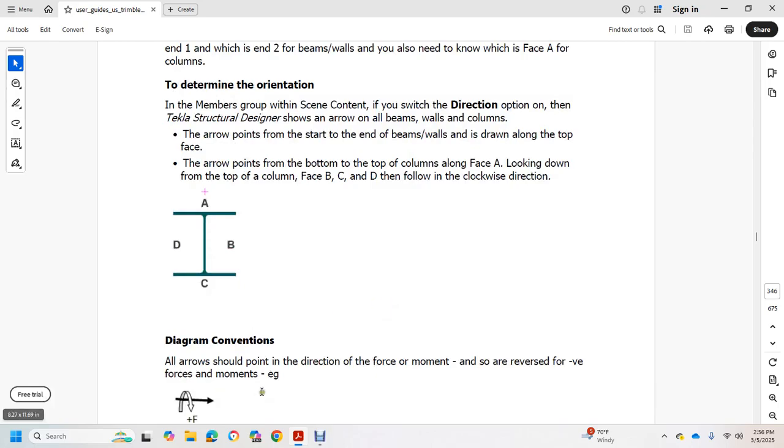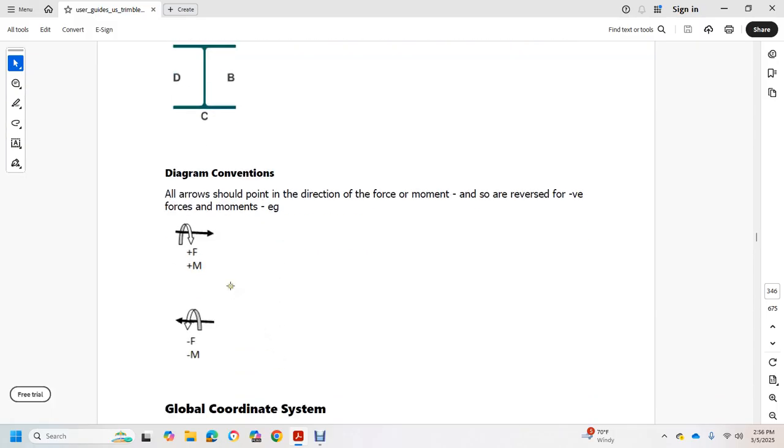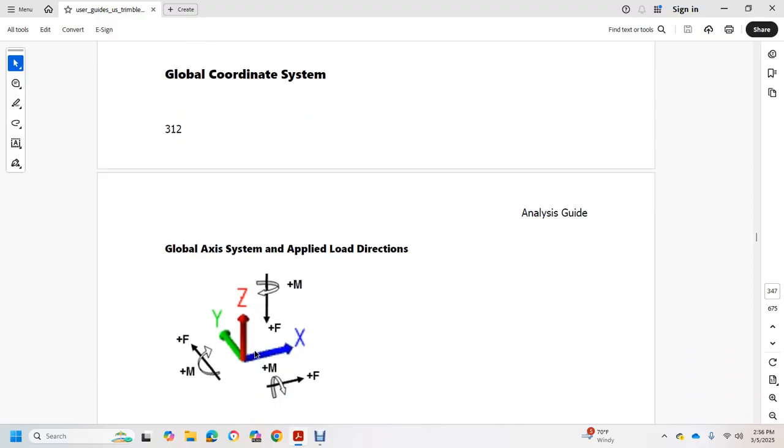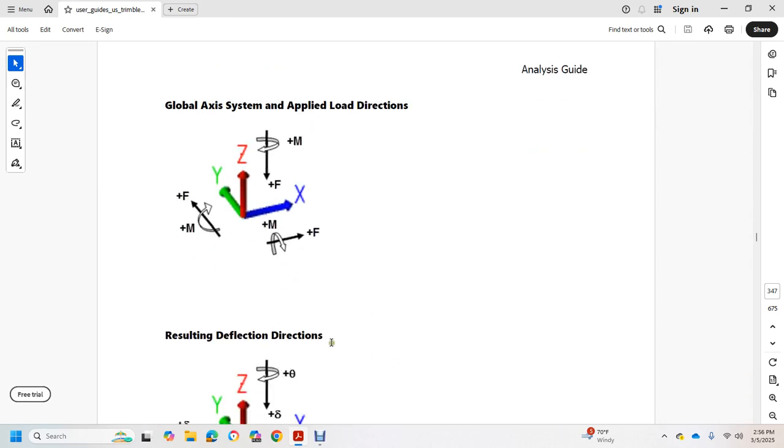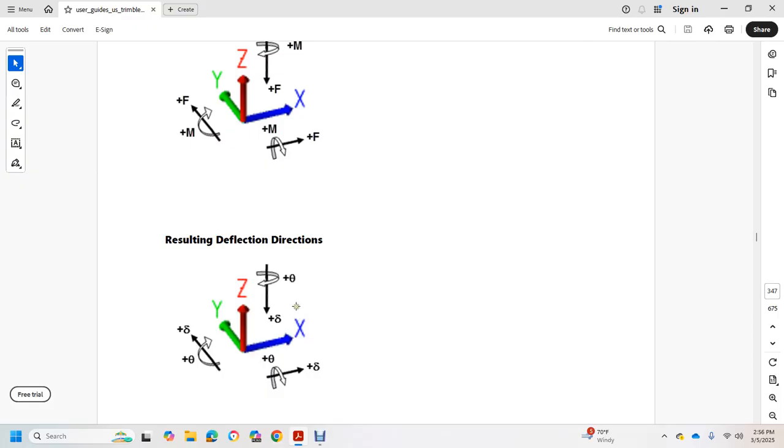Diagram conventions: all arrows should point in the direction of the force or moment. Reverse vectors indicate positive and negative forces and moments. Global coordinate system, global axis system, applied load directions, resulting deflection distortions, Z, X, Y.